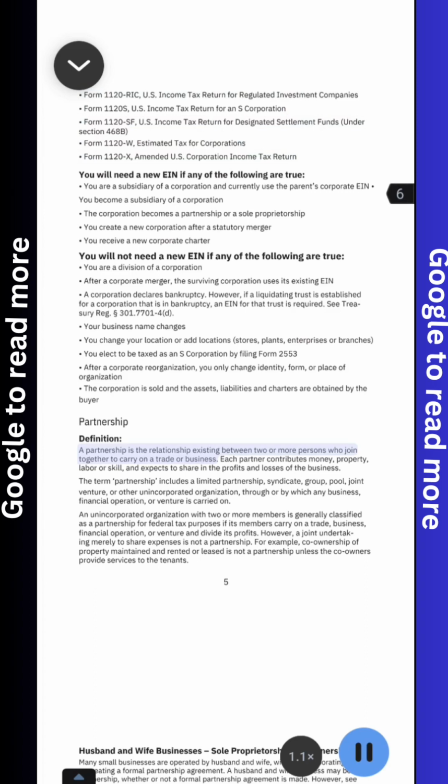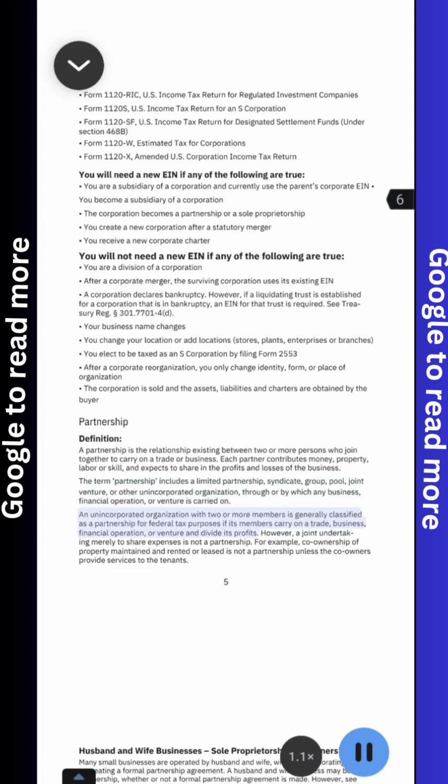Each partner contributes money, property, labor or skill, and expects to share in the profits and losses of the business. The term partnership includes a limited partnership, syndicate, group, pool, joint venture, or other unincorporated organization, through or by which any business, financial operation, or venture is carried on.